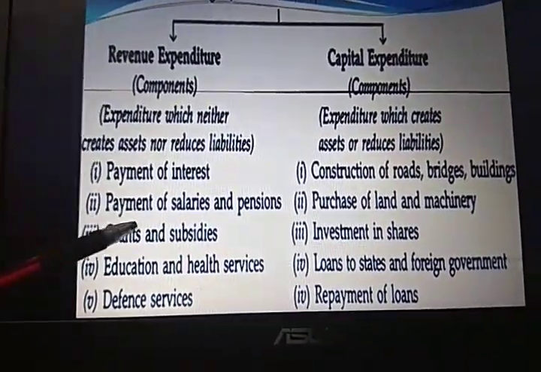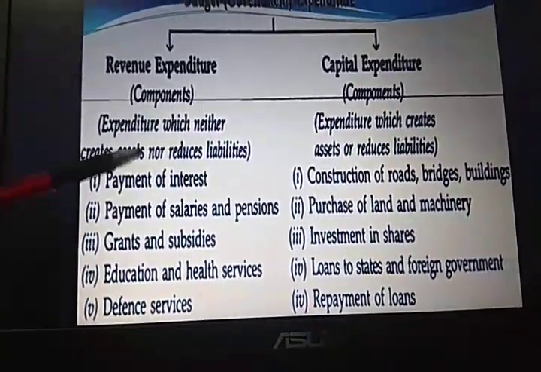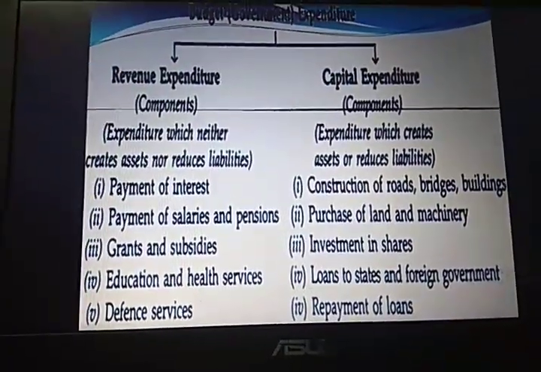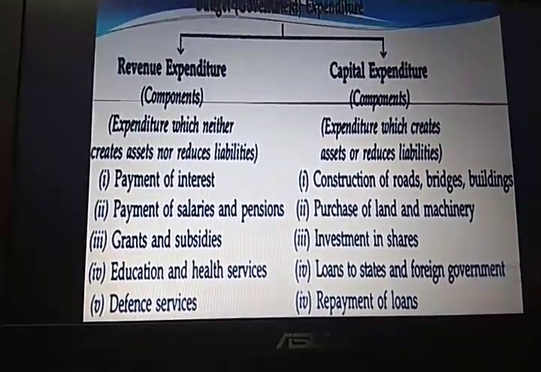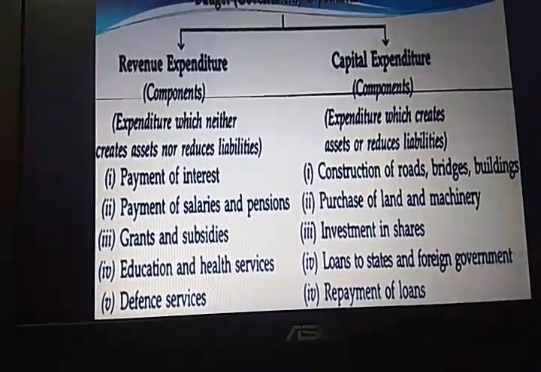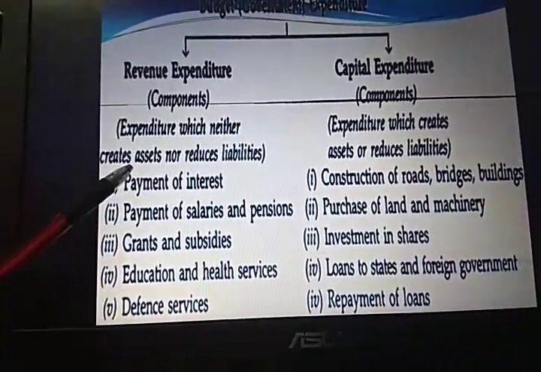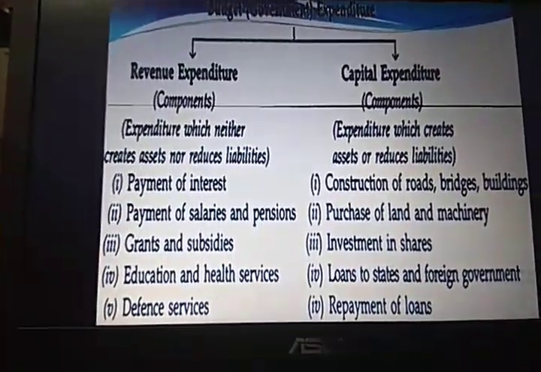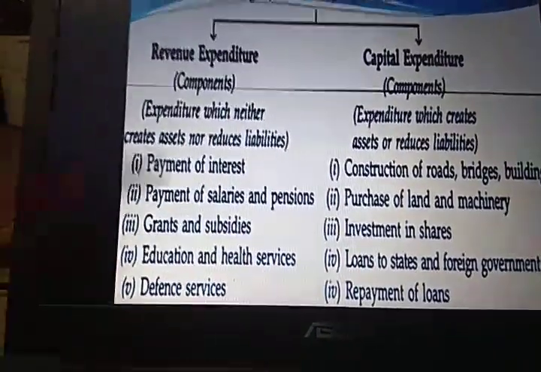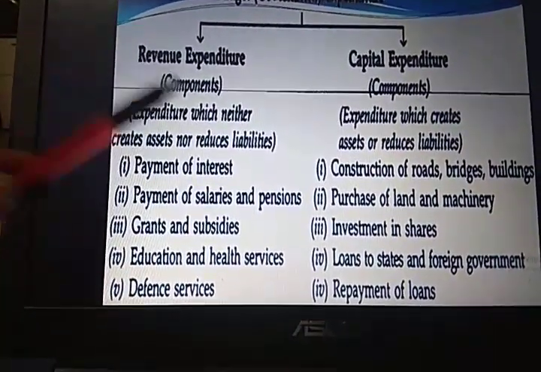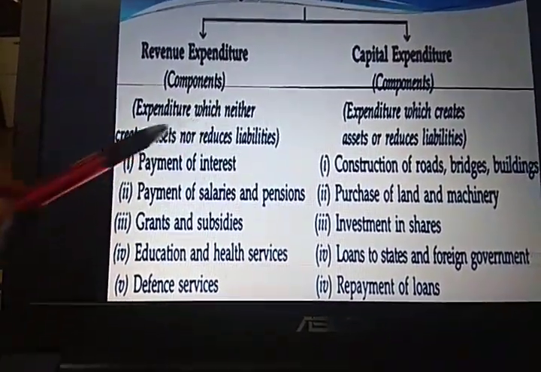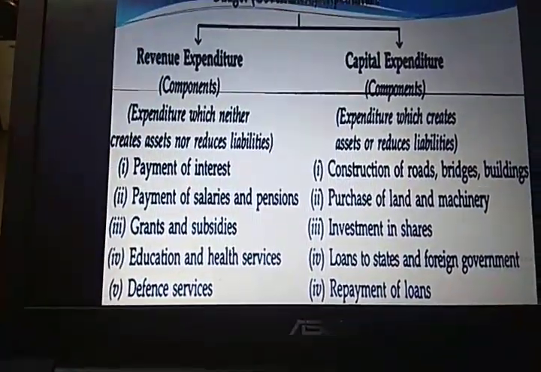Like I have given you a question, payment of interest, is it revenue expenditure or capital expenditure? Your answer is it is revenue expenditure. You will give the reason: because it neither creates assets nor reduces liability. So in all the cases of revenue expenditure, you are going to give both the reasons, that is assets and liability, in both the cases.